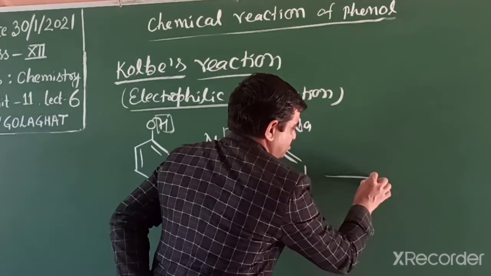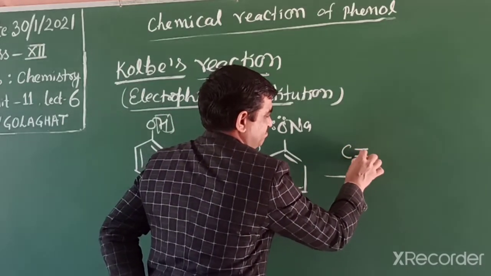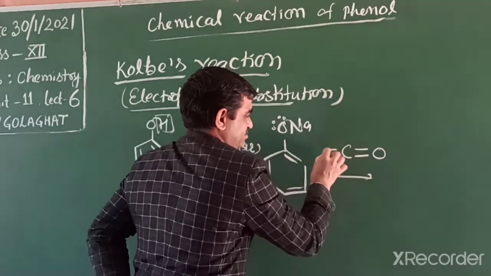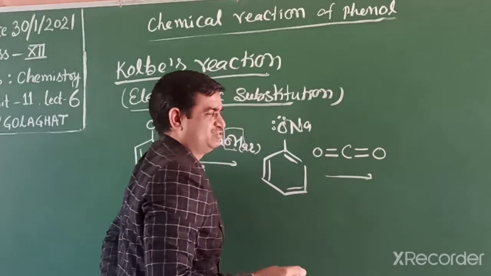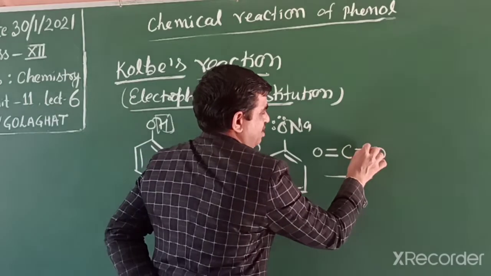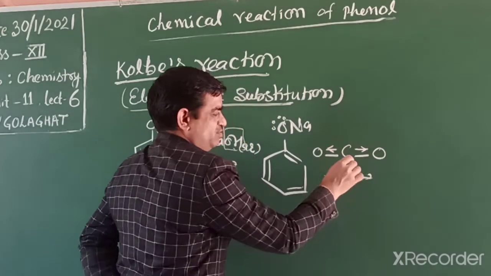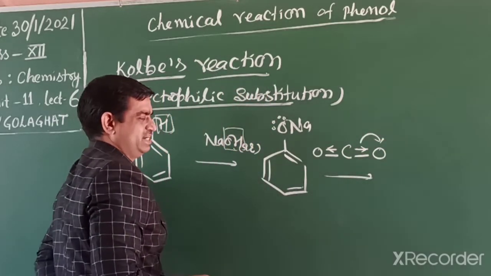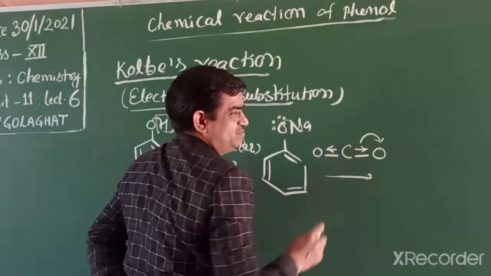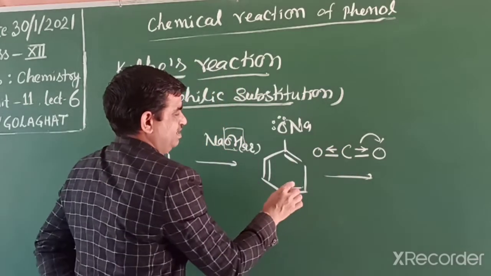Then sodium phenoxide further reacts with carbon dioxide. The carbon dioxide structure, we know, is linear, and the shared electrons move towards the oxygen side. So this carbon is positively charged. Why? Because pi electrons move towards the oxygen side due to the difference of electronegativity. So this carbon behaves as an electrophile.